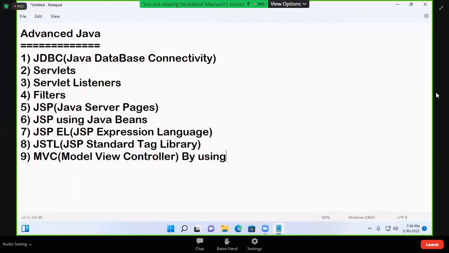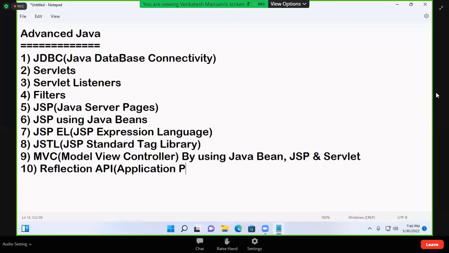MVC by using Java bean, JSP and Servlet. Tenth one, reflection API, application programming interface. This is the advanced Java content. These are all you are going to see in the advanced Java class.